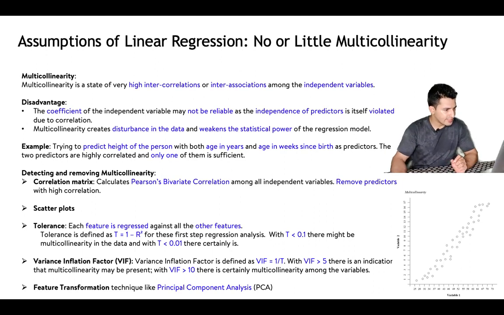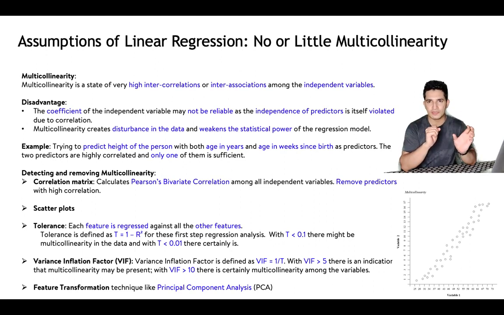Another way to detect and remove multicollinearity is to calculate the tolerance value. What is tolerance? In tolerance, what we do is we regress each feature with respect to all other features. The main idea is that we should not be able to explain this feature with respect to all other features, because this is an independent feature and it should have nothing to do with other features. But in case we are able to explain this feature with respect to all other features, there is multicollinearity that has to be removed by dropping one of these features.